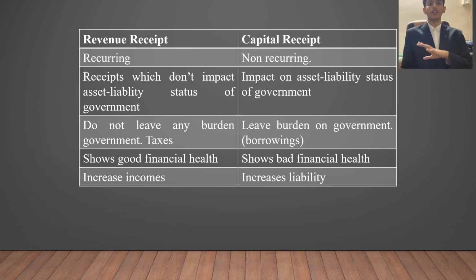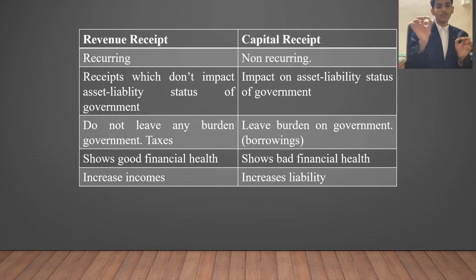Moving on, these are two terms that are very important in the Income Tax Act, and when we are studying tax, we should know these terms. Basically, revenue receipt and capital receipt. Revenue receipt is recurring in nature. So what is recurring in nature? For example, salary, which we get on a monthly basis. So that is recurring in nature. Now what is non-recurring in nature? For example, we get a grant, we get aid, we get finance. So for example, huge capital comes into the business. So that is capital receipt.